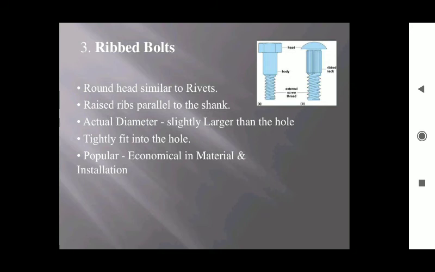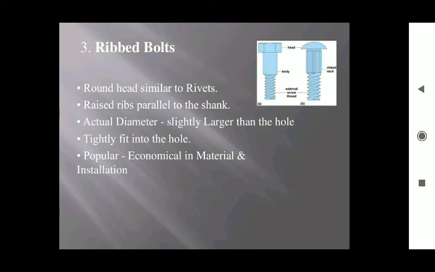The third type of bearing bolts is ribbed bolts. In the figure, we can see the ribbed neck, that means ribs parallel to the shank. There are parallel corrugations provided on the shank portion. That's why these bolts are known as rib bolts.